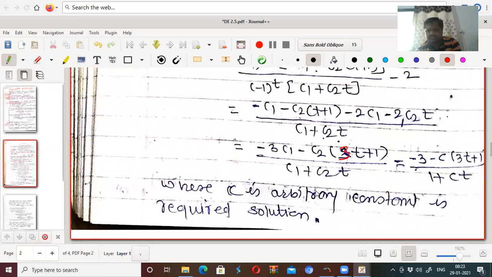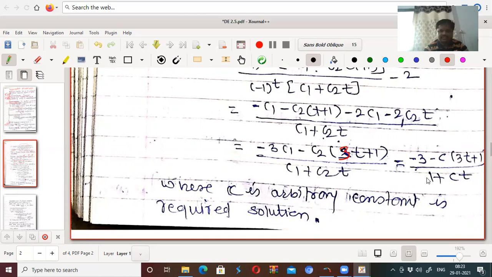As c1 and c2 are arbitrary constants, you can divide this by c2 upon c1. I will take this as dividing the whole by c1, numerator as well as denominator. So we get minus 3 minus (c2 upon c1) into (3t plus 1), divided by c1 upon c1 is 1 plus c2 upon c1 times t.